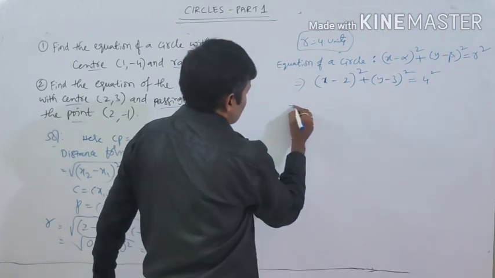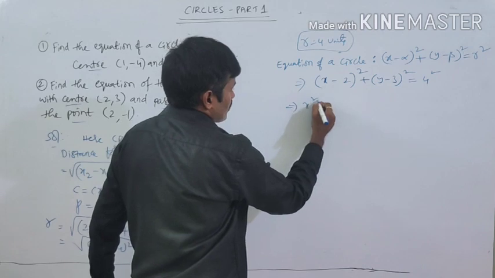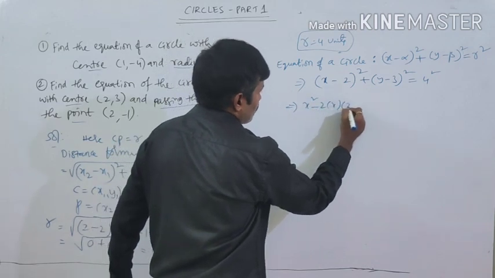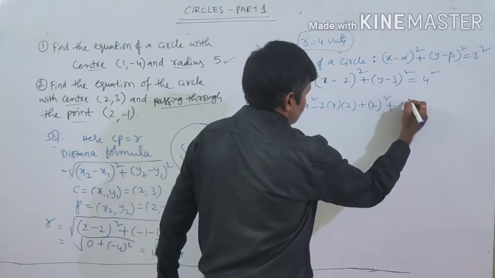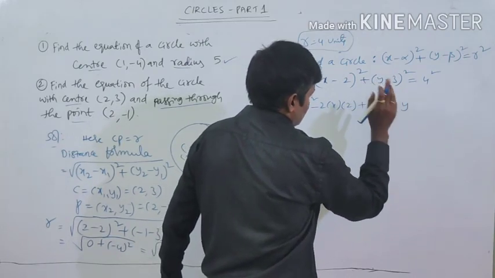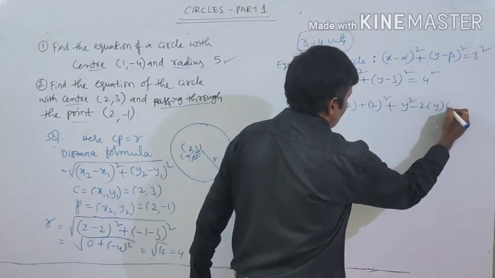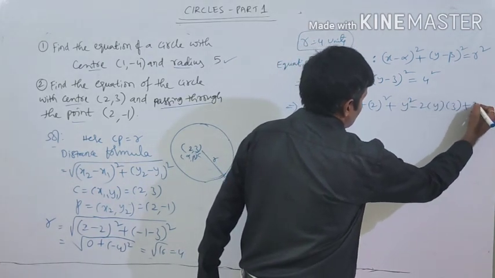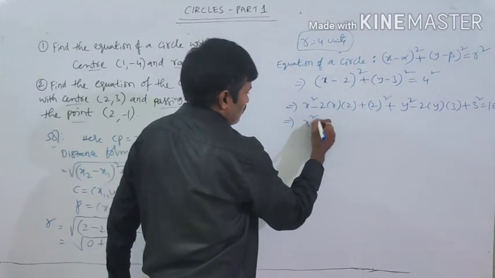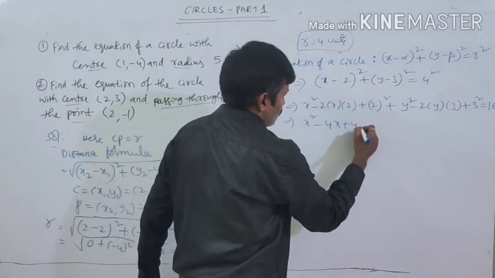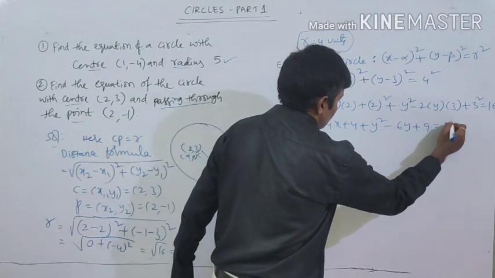Now again expansion: (a − b)² = a² − 2ab + b², and the same for the second bracket. So x² − 4x + 4 + y² − 6y + 9 = 16.